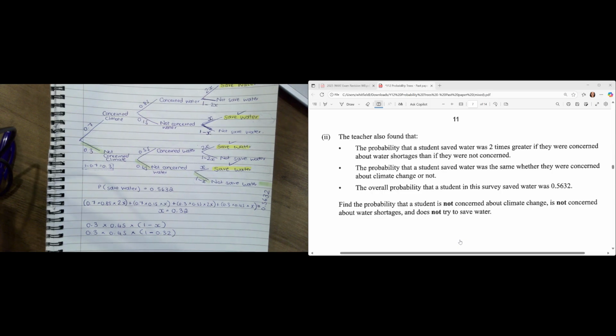And if I put that into my calculator, I'm going to get the following. 0.3 times 0.45 times, and then I'm going to put my bracket in, 1 minus 0.32, close bracket, equals. So I get 0.0918. Okay, perfect. So that is my answer.